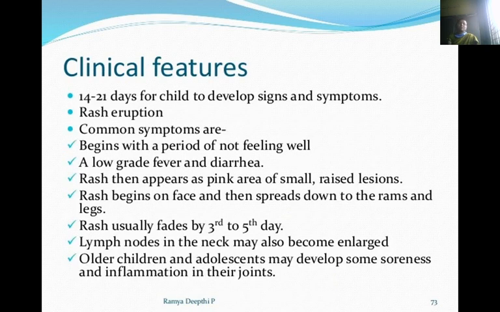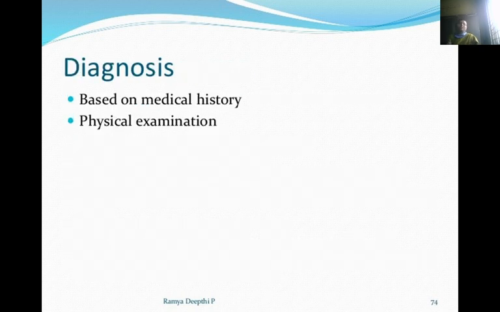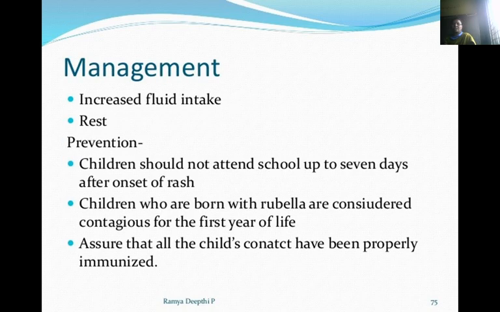Clinical features: 14 to 21 days after exposure, the child develops signs and symptoms. Common symptoms are not feeling well, low-grade fever and diarrhea. The rash appears as a pink area of small raised lesions. The rash begins on the face, then spreads down to the arms and legs. The rash usually fades by the third to fifth day. Lymph nodes in the neck may also become enlarged. Older children and adolescents may develop some soreness and inflammation in the joints. Then diagnosis is based on the medical history and physical examination.